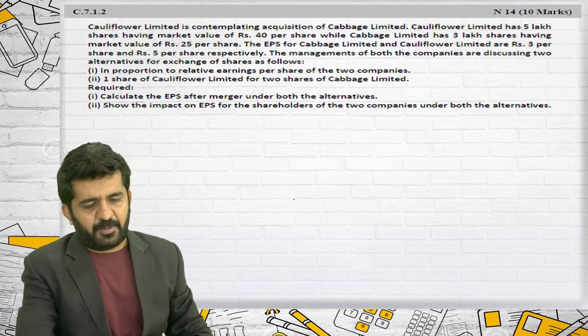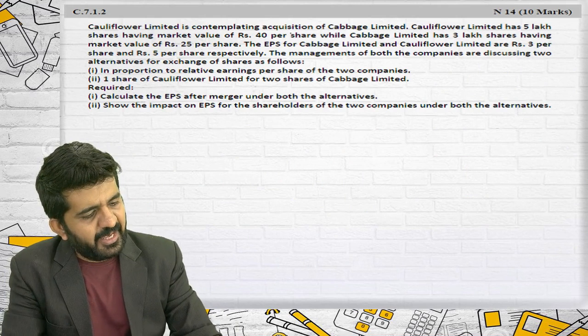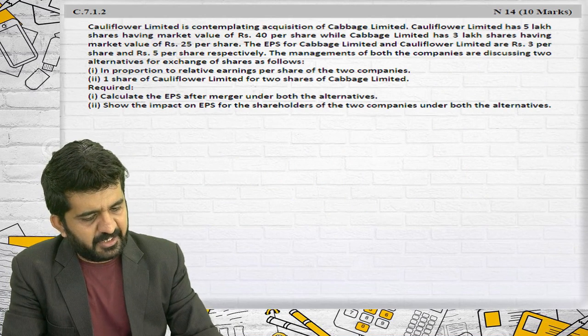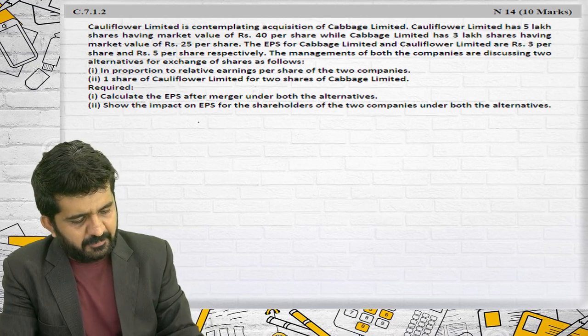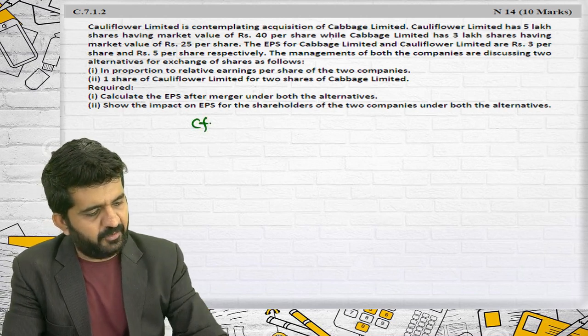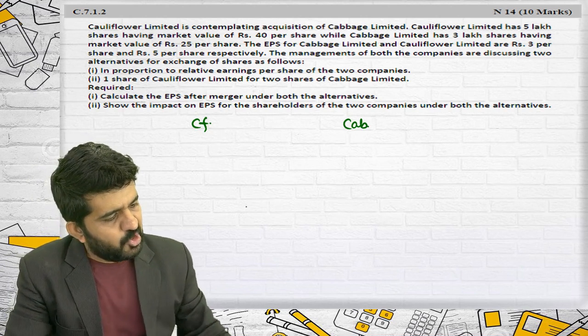Let me go to 7.1.2. Cauliflower Limited is contemplating acquisition of Cabbage Limited. Let me write down CF for Cauliflower and CAB for Cabbage.